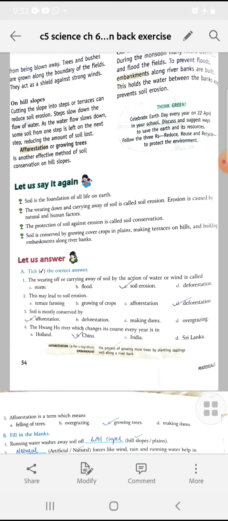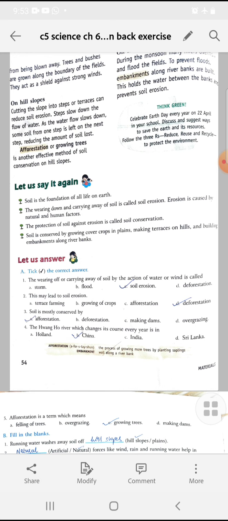So tick the correct option. As you can see, it is visible. Wearing off or carrying away of soil by the action of water or wind is called soil erosion. This may lead to soil erosion, and the answer is deforestation. Soil is mostly conserved by afforestation. The Yangtze River, which changes its course every year, is in China. Afforestation is done, which means growing trees.